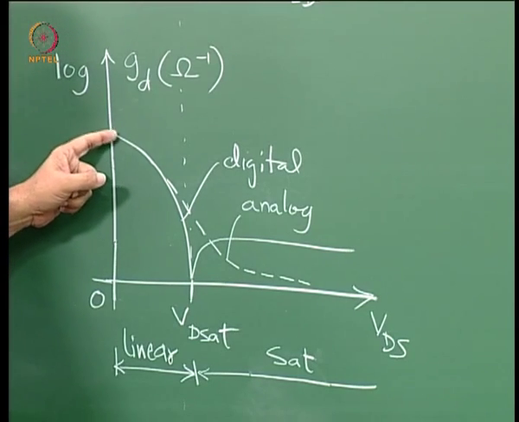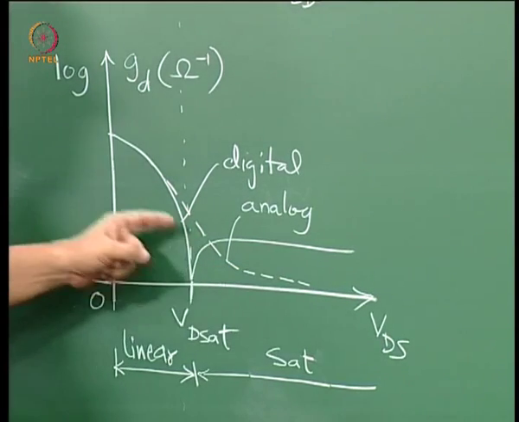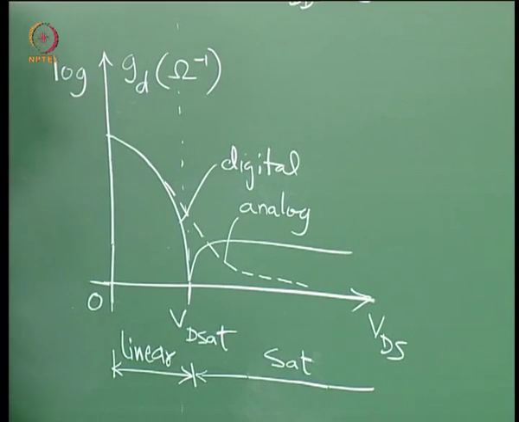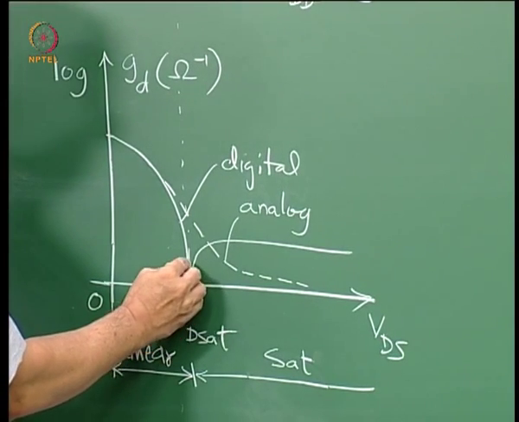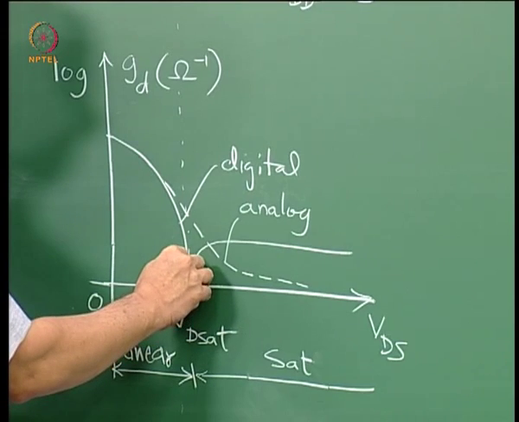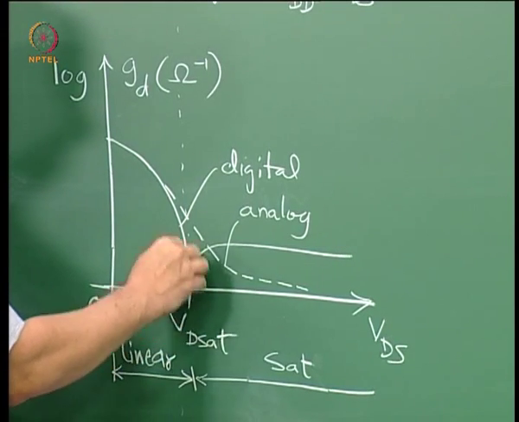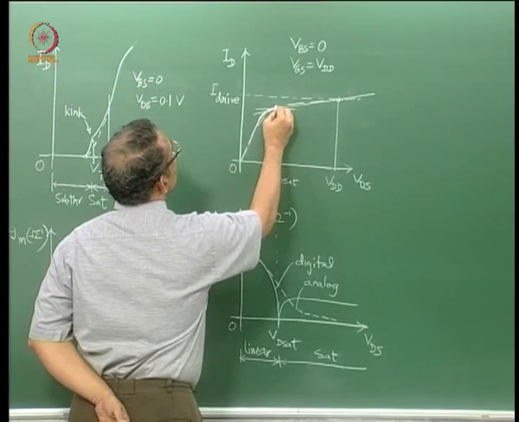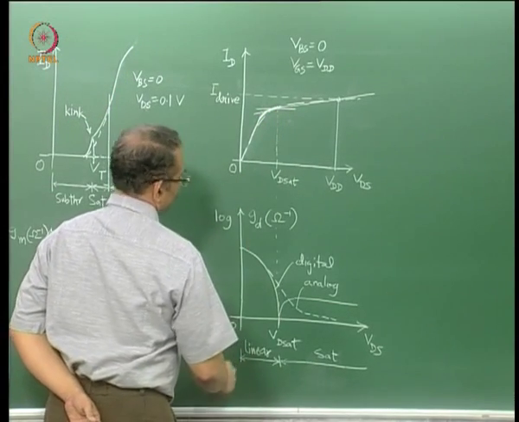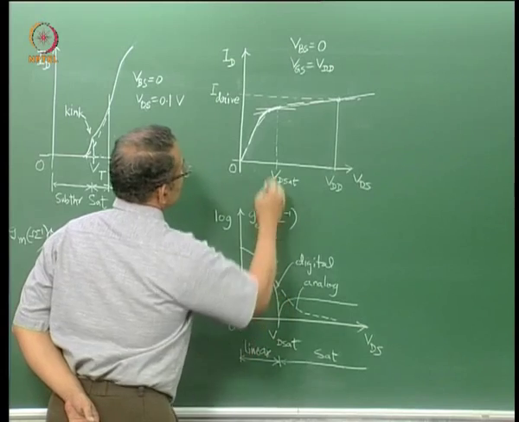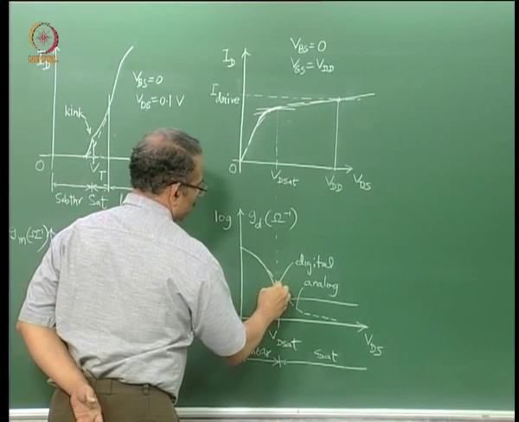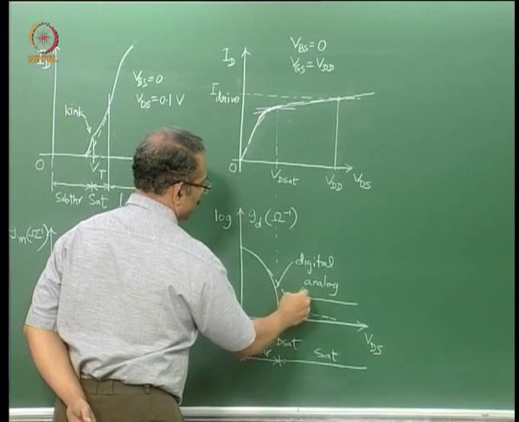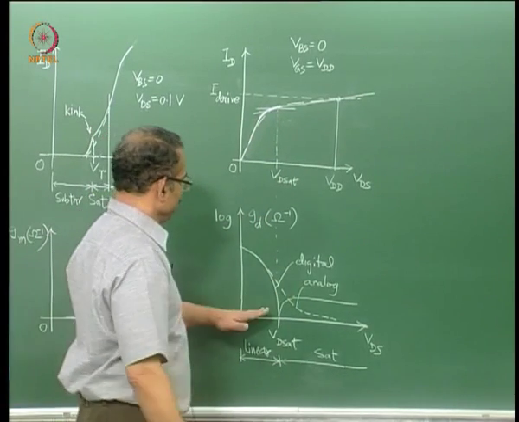So you can see that for the analog model the curve is continuous. For the digital model, since this is a semi-log plot, GD is plotted on a log scale, the model curve is going to in fact 0 if the slope goes to 0 at this end. So even if it does not go to 0, the slope is changing abruptly, and therefore you have this kind of a behavior.